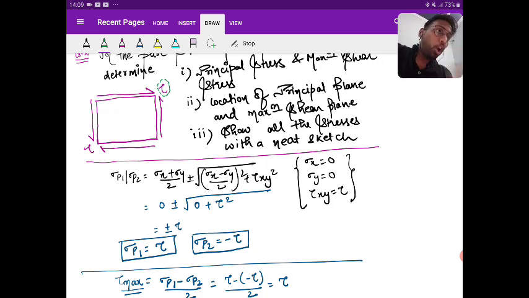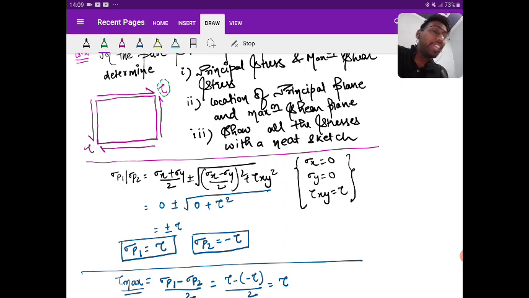Then the normal value is also jalebi. Are you getting my point? It is just a magnitude. It is not the direction, the plane, or the force that I am representing, whether it's a shear or normal. This tau is just representing the magnitude.